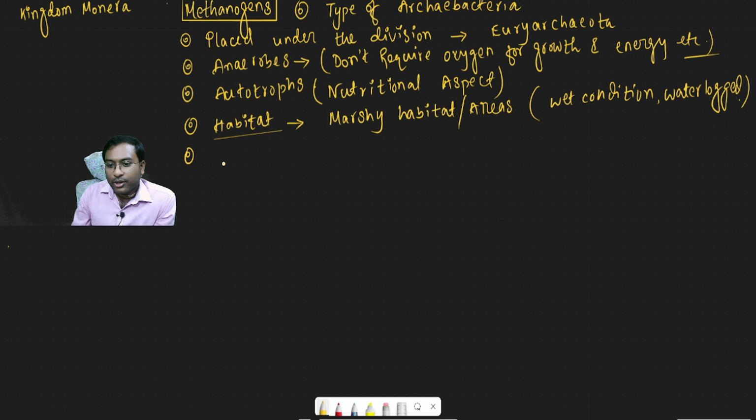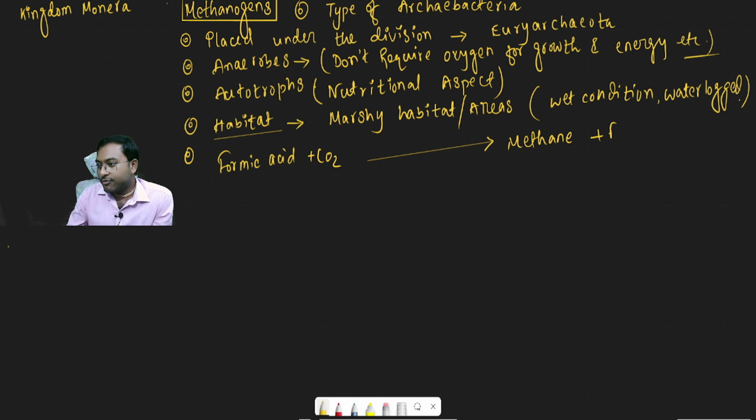Methanogens help to convert formic acid and carbon dioxide into methane gas and fuel.